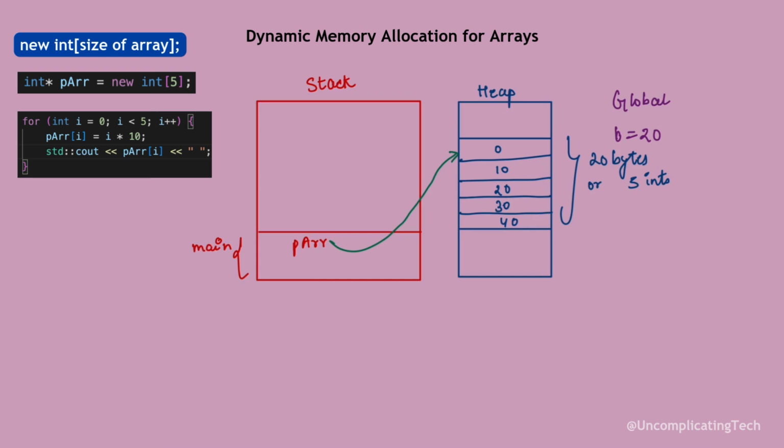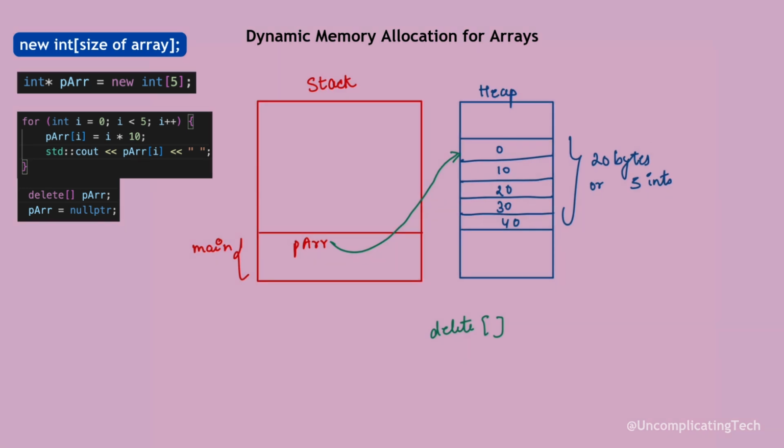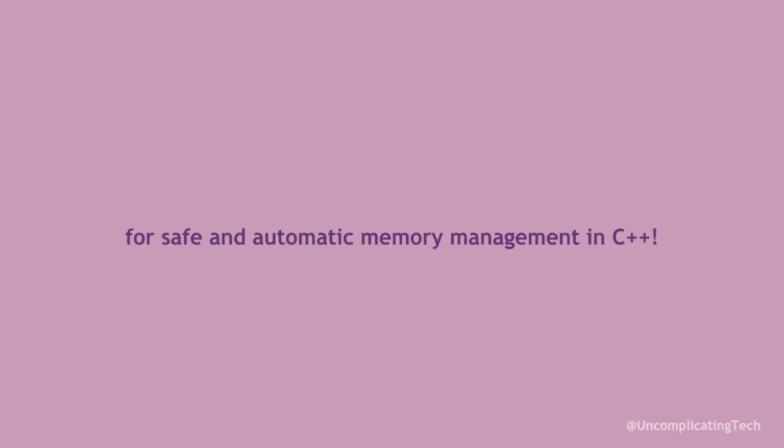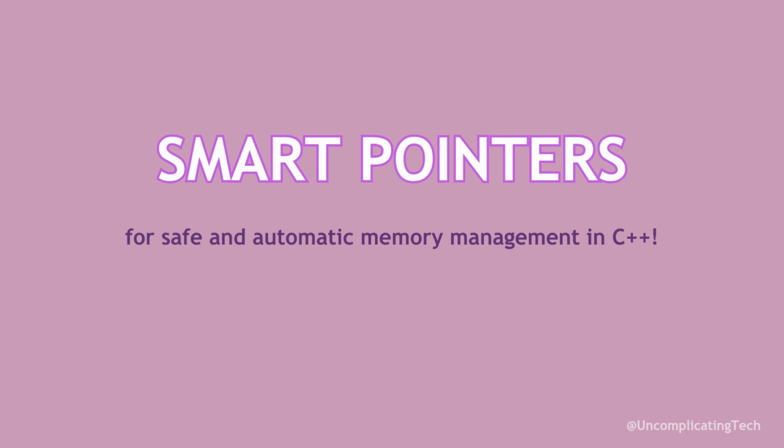Using delete on an array only frees the first element's memory. Delete with square brackets ensures the entire allocated block is freed properly. In modern C++, we have smart pointers that make memory management easier. In the next video, we will learn that.